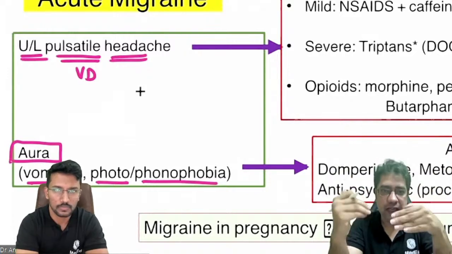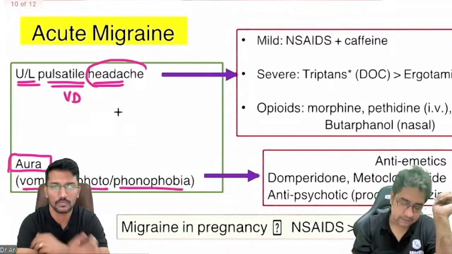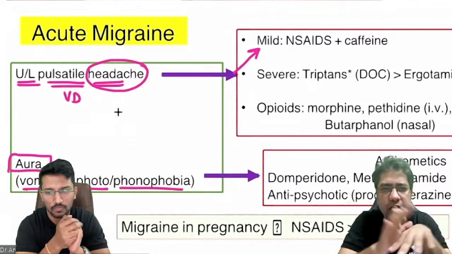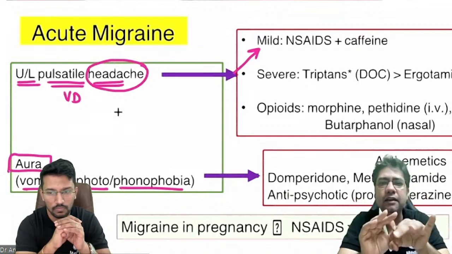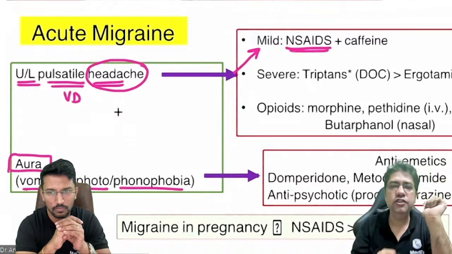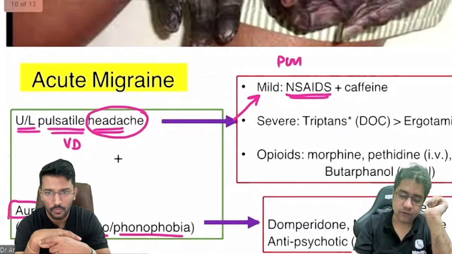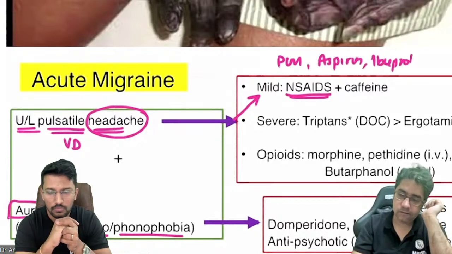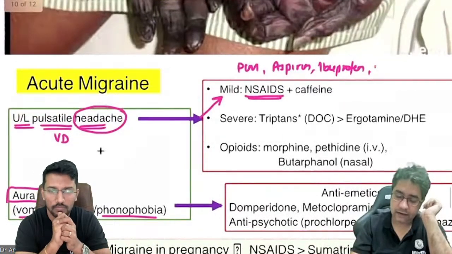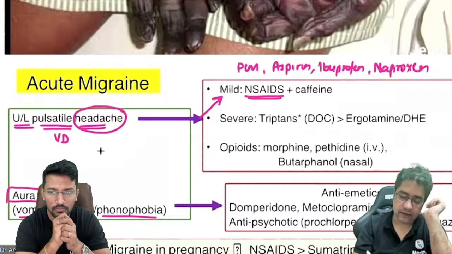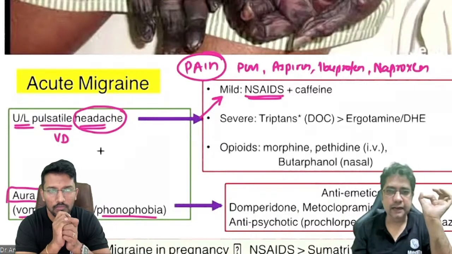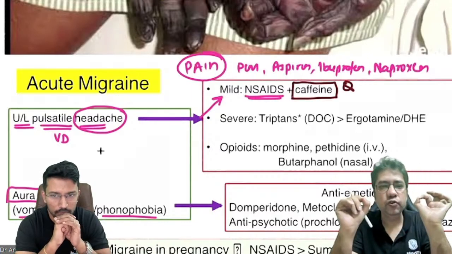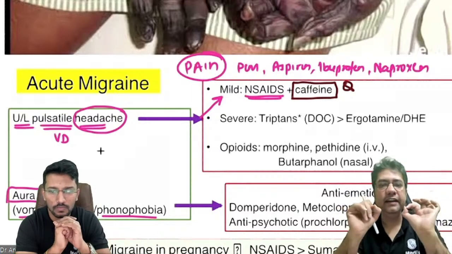Now, let's see how we manage. To manage headache, if it is a mild headache that is lasting for around 4 to 8 hours, we give simple painkillers like NSAIDs, non-steroidal anti-inflammatory drugs, like paracetamol, aspirin, ibuprofen, and naproxen. So you can remember a mnemonic PAIN for it. Second point, you can also add caffeine. This is a question. Caffeine has been shown to be beneficial to treat headaches and migraine.